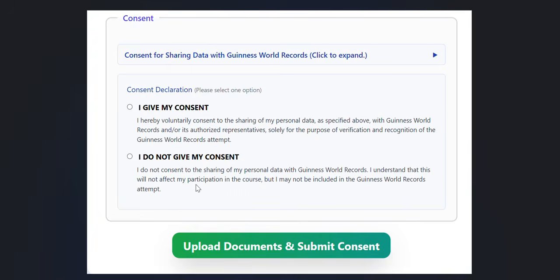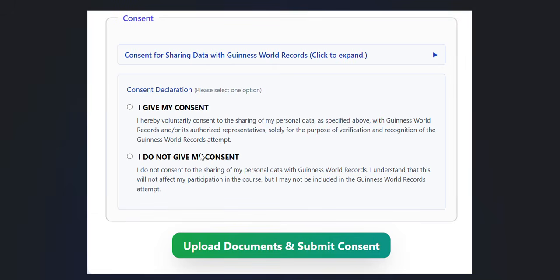Once you complete your upload, you will see a next option below it, about a program going for a Guinness World Record. If you are willing to authorize NBE to share your documents with Guinness World Records for verification purposes, that these program applicants are only medical graduates or above, then you can give your consent.